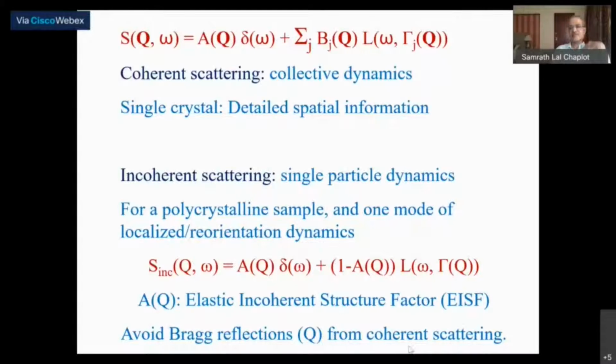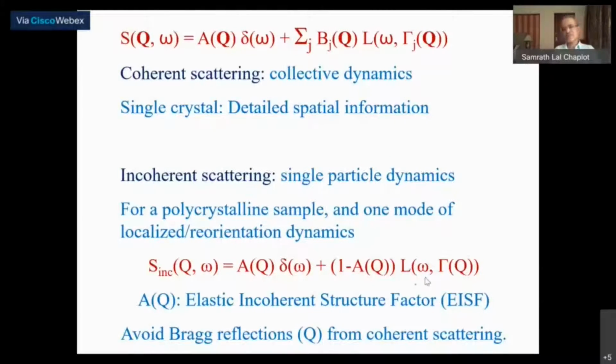However, you can still get a lot of information from the remaining terms, as we showed during the previous lecture: you can get information about the geometry as well as the time scales from the quasi-elastic term alone. This is useful wherever it is possible.